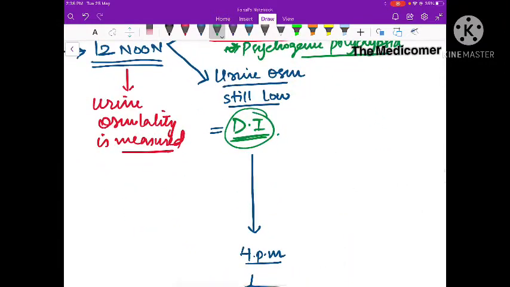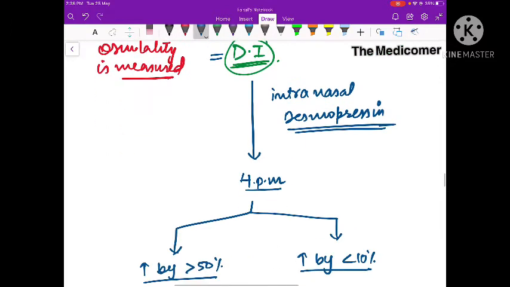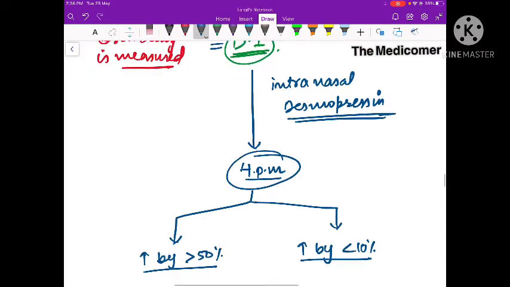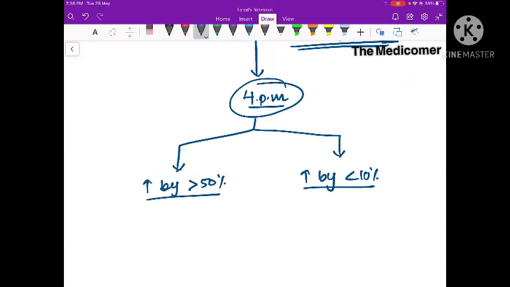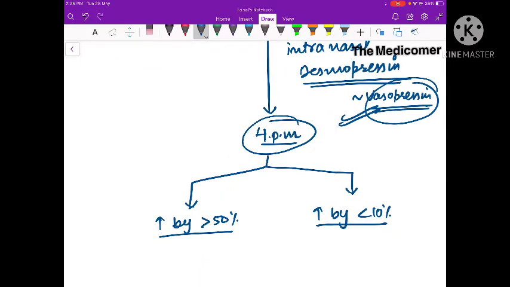For that, we administer intranasal desmopressin. Desmopressin is basically the recombinant vasopressin. So we administer desmopressin and we again measure urine osmolality at 4 p.m. If the urine osmolality has increased by more than 50%, that means, since desmopressin has similar action to vasopressin, there was a deficiency of vasopressin. So if it increased by more than 50%, then it's a case of central diabetes insipidus.